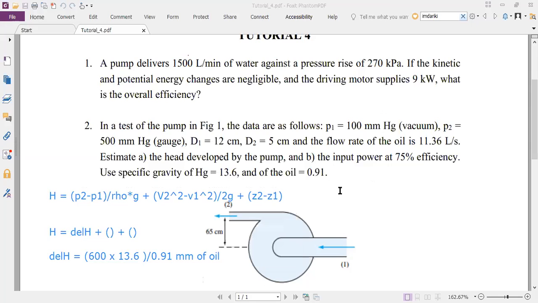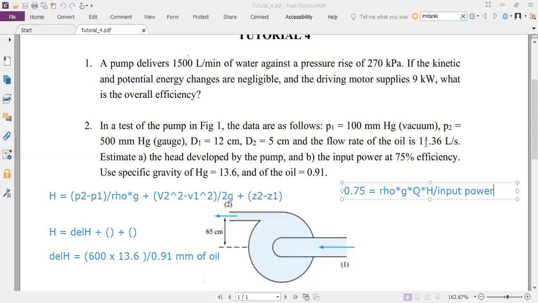So in other words, you will write this equation as 0.75 equal to rho into G into Q into H divided by input power. You know rho. So here this rho will be the density of the oil times G.